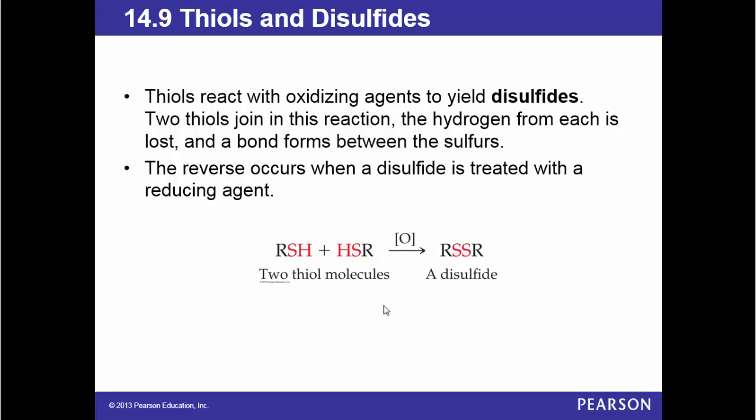Now, thiols react with oxidizing agents to yield disulfides. Two thiols join in this reaction. The hydrogen from each is lost. This hydrogen is lost, and a bond is formed between the sulfurs. So these two thiol molecules become a disulfide. The reverse occurs when a disulfide is treated with a reducing agent. So from left to right oxidation, from right to left reduction. This is called a disulfide bond.